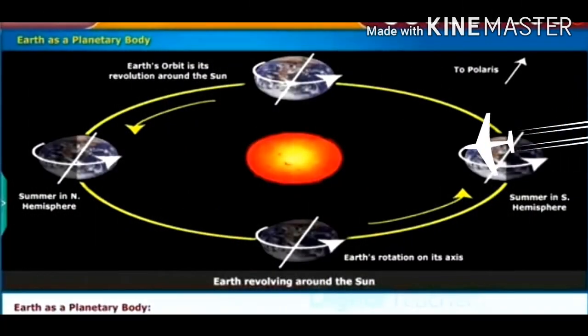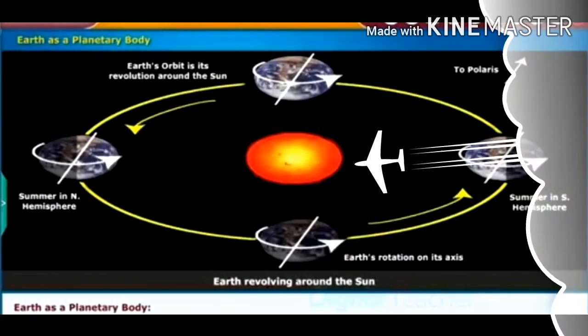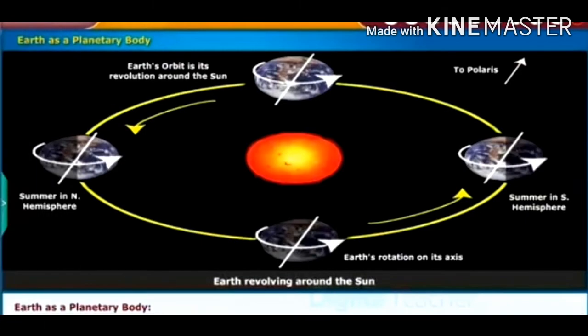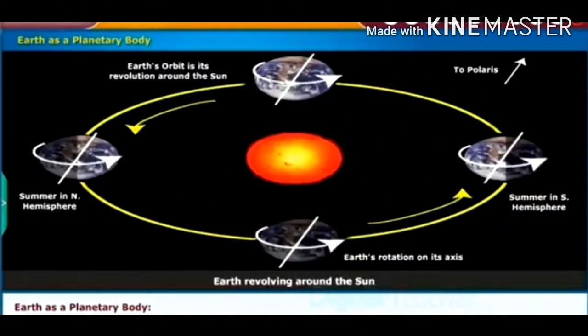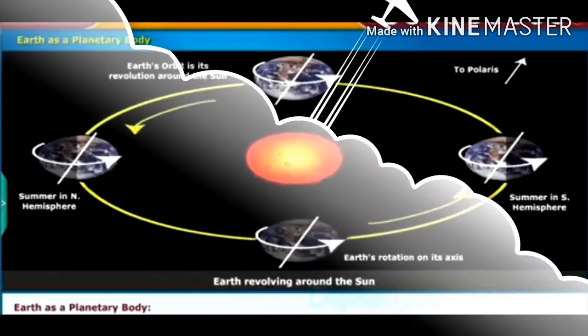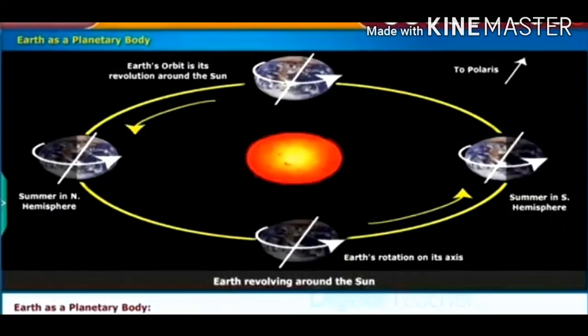The furthest point of the Earth from the Sun is 152 million kilometers and the closest is 147 million kilometers. The speed at which the Earth completes its one revolution, that is traveling around the Sun, is 1,72,000 kilometers per hour, that is 365.5 days.